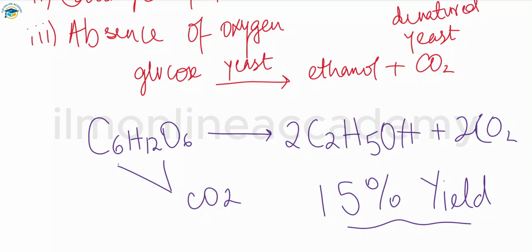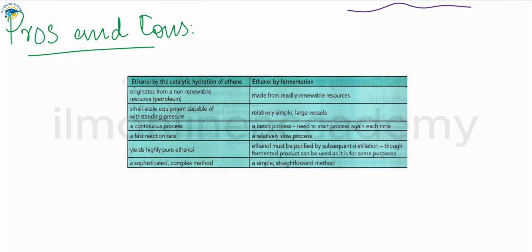So now we have some advantages and disadvantages, or pros and cons, of the hydration and the fermentation. These are the pros and cons of these two methods that are used for the manufacturing of ethanol. The first one is the catalytic hydration of the ethene. The advantages include that this is a fast reaction. The rate of the reaction is fast, meaning it quickly proceeds. The second one, the most important one, is that it's a continuous process, and a high yield of pure ethanol is produced from the hydration process.